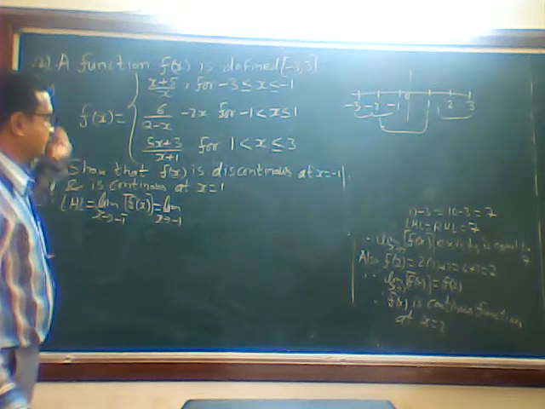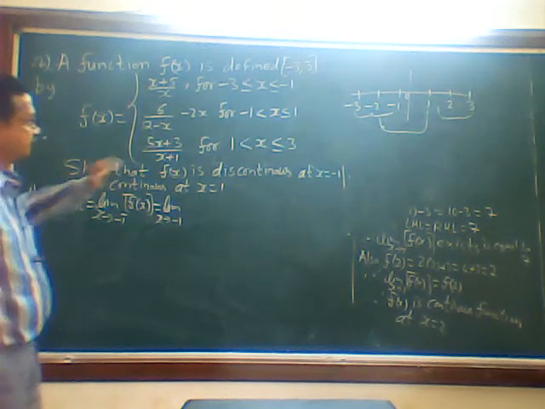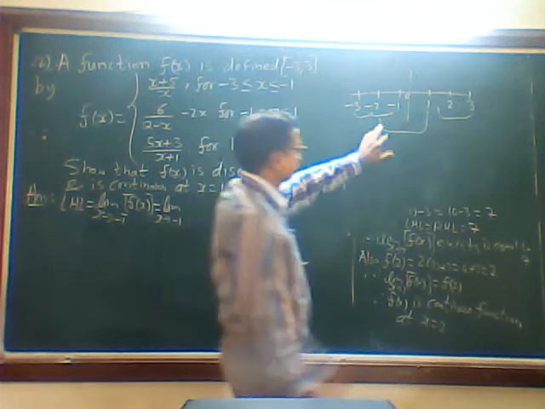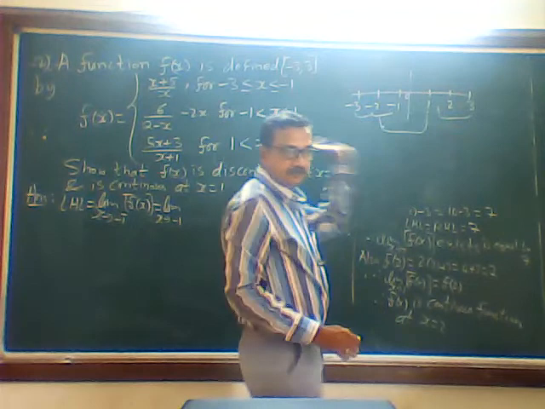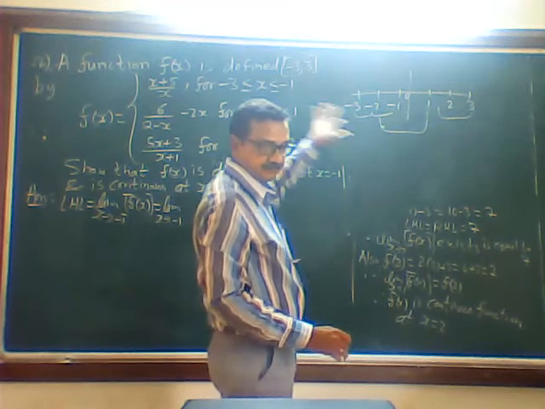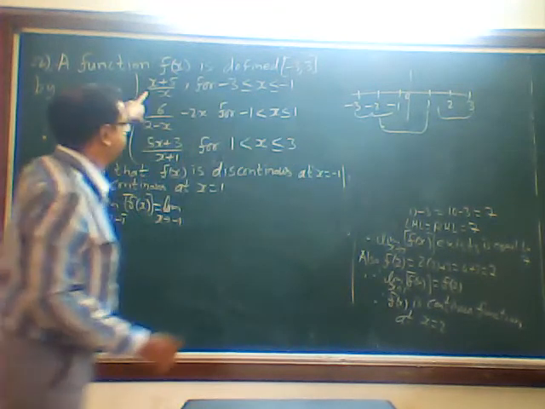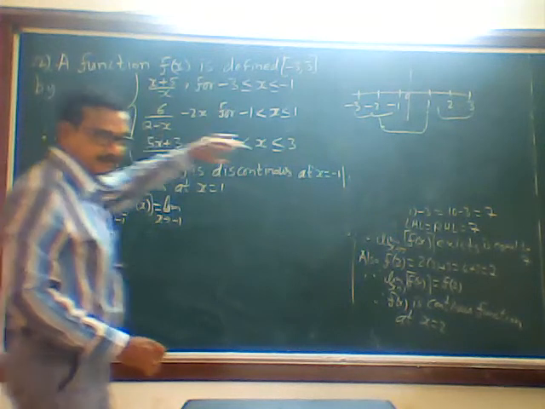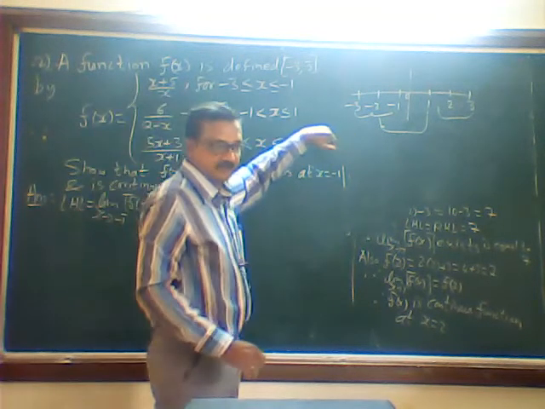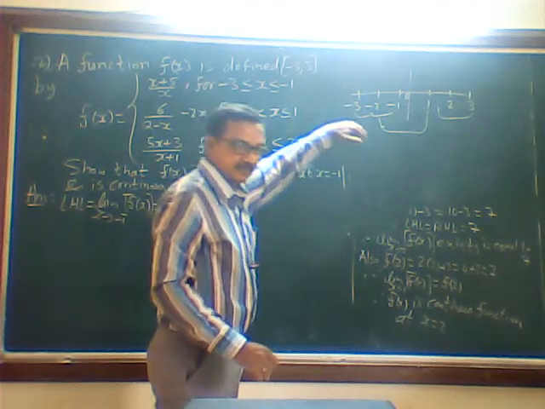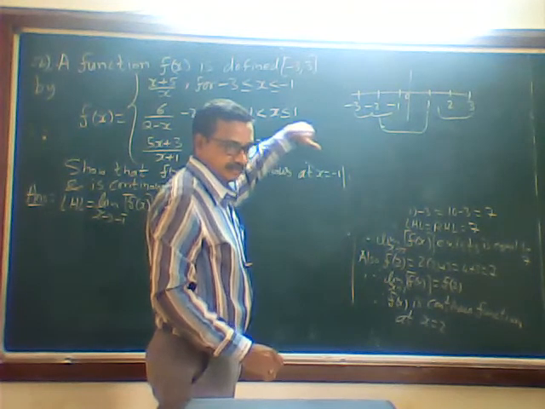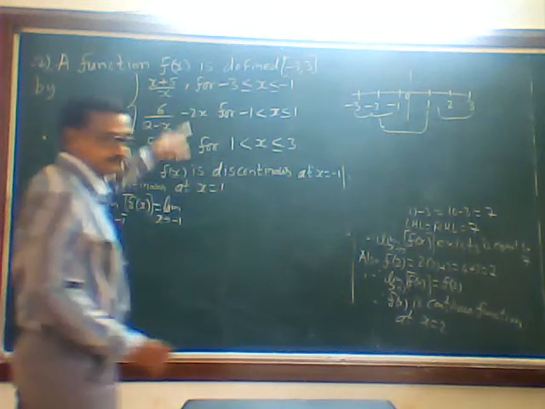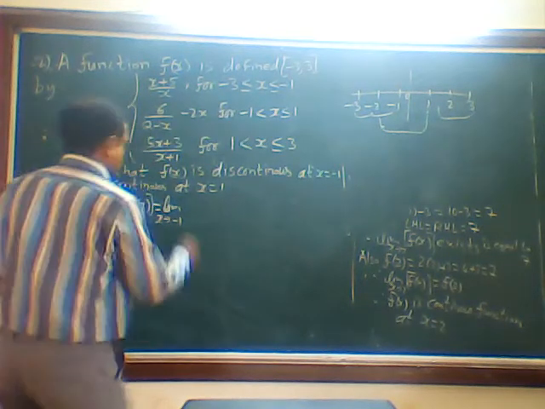Now f of x is what? Which f of LHL you are going to take? Here I said now this is this one flower bracket, then again this one. Now between these two both are in the left side only, but this is extreme left. That's why I will take this as LHL. Okay. And next my RHL will be this one because this is little bit left. This is totally left. That way both are in left only. In that one is far off, extreme. One is little bit. So that little bit is going to be RHL. That is second function. Okay. So I will take this one. F of x is what?